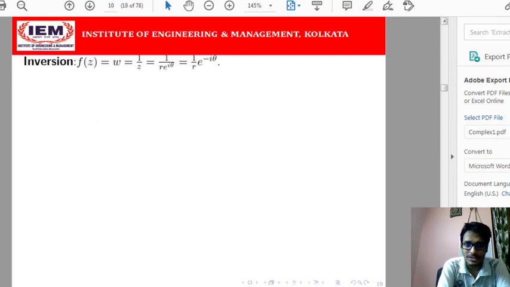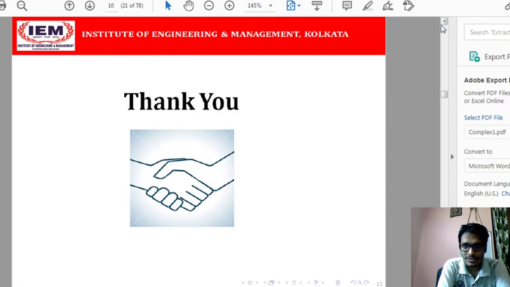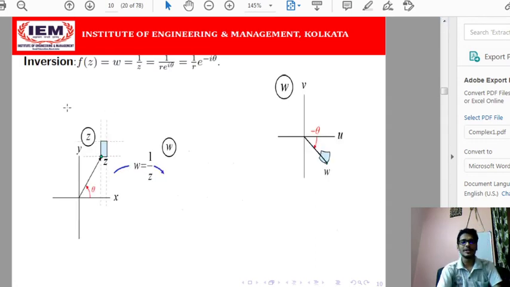Then there comes inversion. What is the definition of inversion? Inversion means f(z) equals 1 by z. That means we are taking the reciprocal of the complex value z. What does it mean actually? This is z. So 1 by z means 1 by r e to the power i theta, so 1 by r into e to the power minus i theta. For z the magnitude of the positional vector is r, and here the magnitude will be 1 by r.